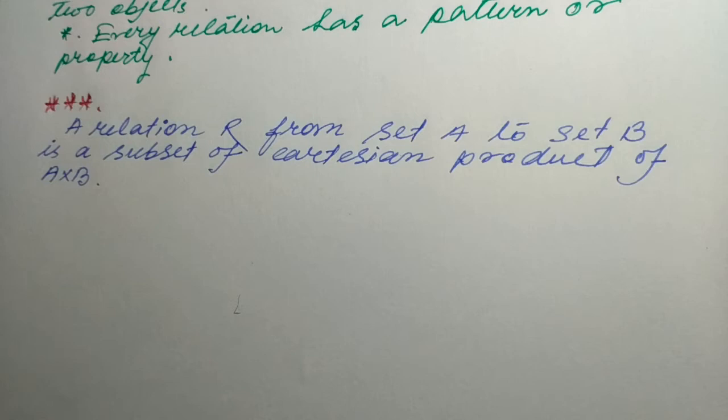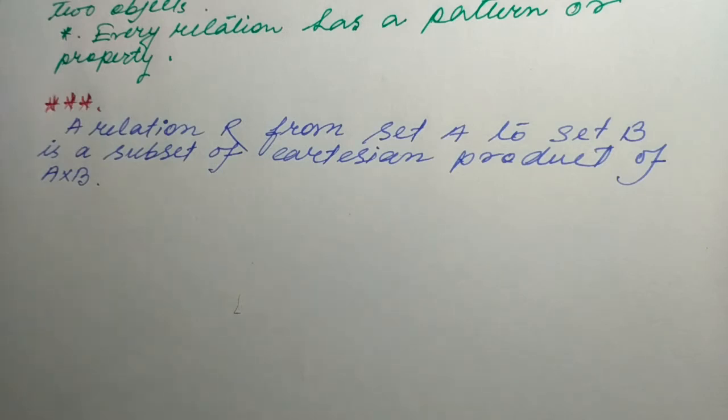This line means that every relation R, we can denote relation as R, is always a subset of A into B. R is a subset of A into B. That means every element of R belongs to A into B.